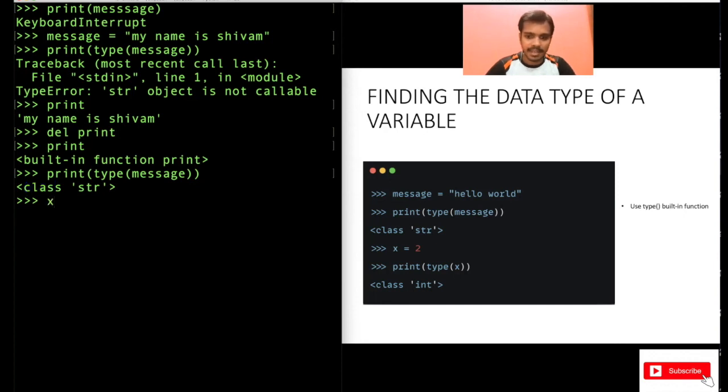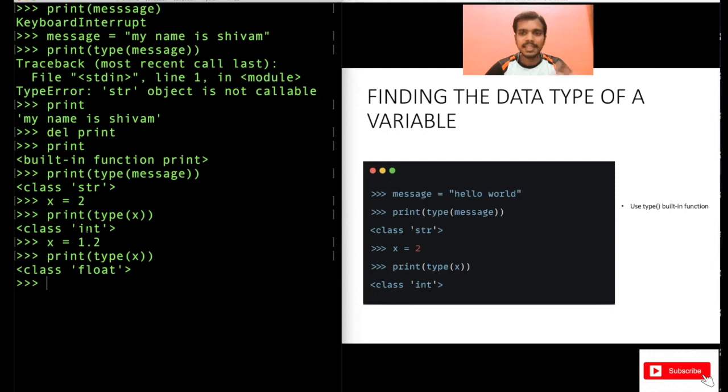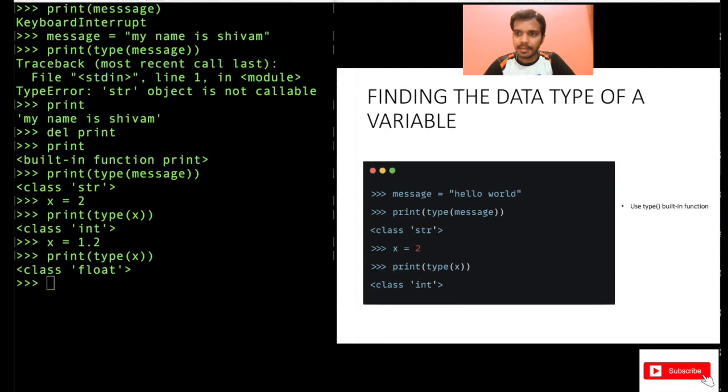Similarly, let's take another example, x equal to 2, right? Let's go back one command and print type of x. What will be the output for this? Try to guess it. It should be integer here, right? Because 2 is an integer. What if x equal to 1.2? Again, do this. It's a float here. You see, it is printing out the data type of what you are storing in this variable. This is very useful when you want to know what data type you are storing in your variable. This is again a built-in function in Python.